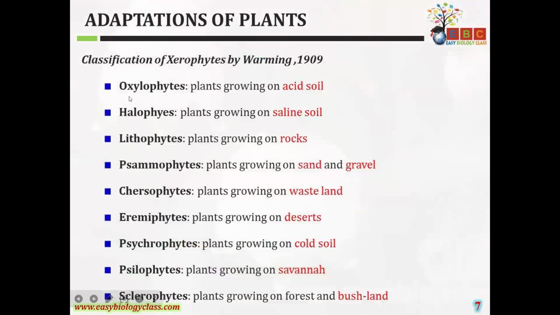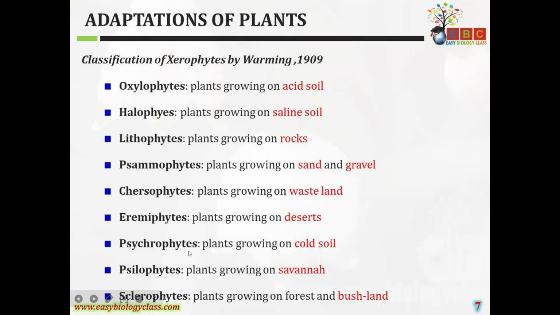Here again, these xerophytes are classified based on the surface substratum, into different types by Warming. Auxilo are plants which grow on acid soils. Halophytes grow on saline soil. Lithophytes grow on the rocks. Samophytes grow on sand and gravel. Chersophytes grow on wasteland. And eremophytes are the plants which grow in deserts.